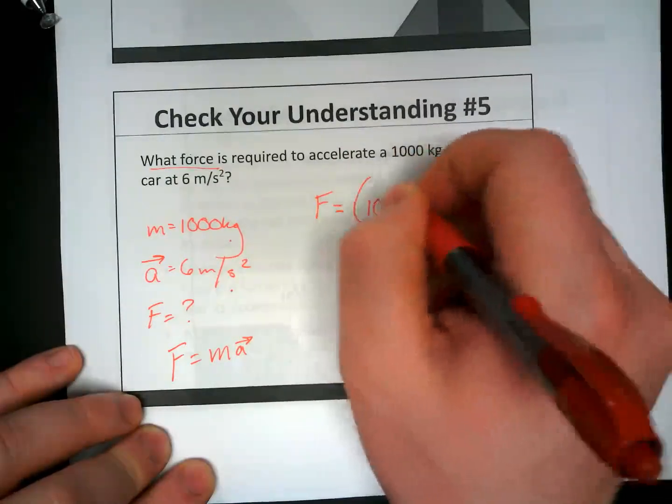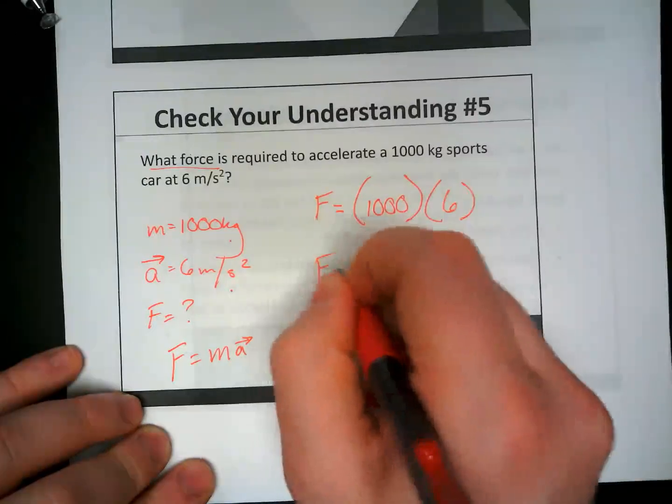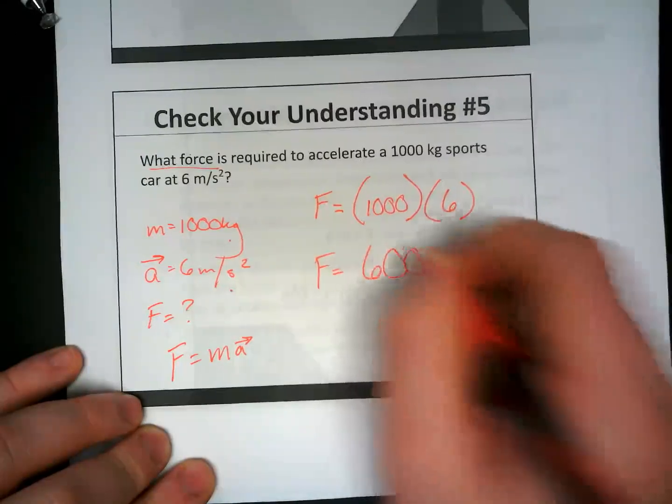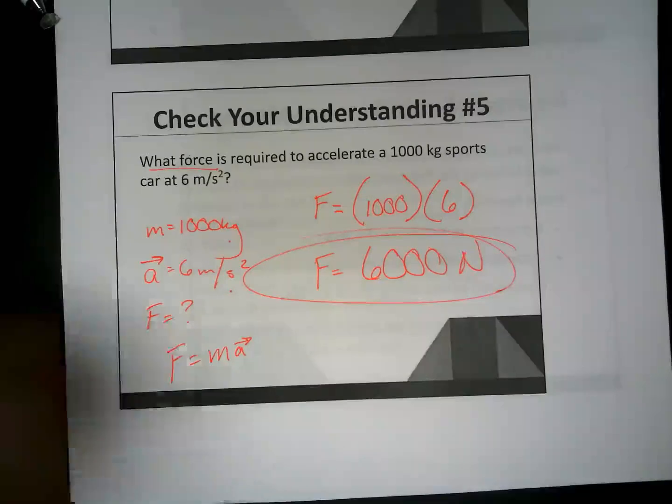So it'll be m, or 1,000, times a, which is 6. And what we should have gotten is that F is equal to 6,000 newtons. Okay, easy peasy, just finding force.